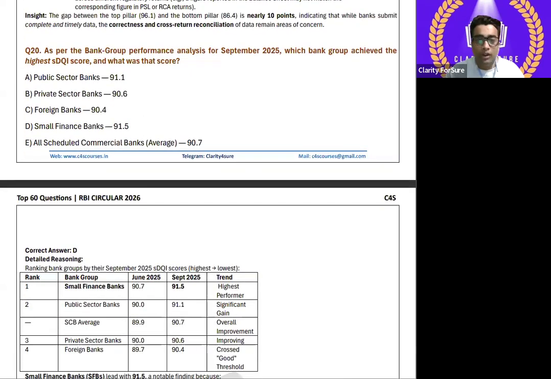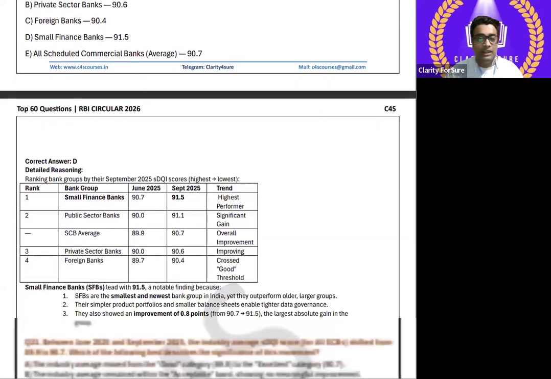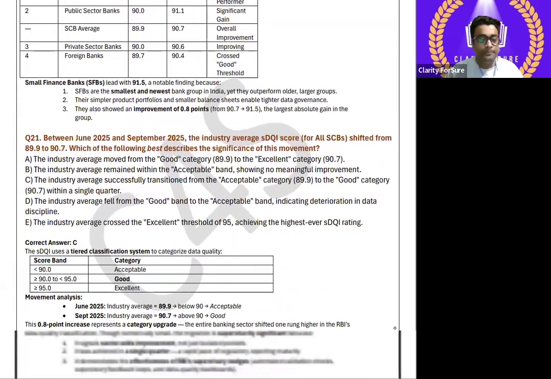20th question. What it is telling, as per the bank group performance analysis for September 2025, which bank group achieved the highest sDQI score and what was that score? So if you check, the correct option is D, small finance bank, that is 91.5. Such questions will surely be asked in your RBI paper because they love to ask data-oriented questions in prelims, right?